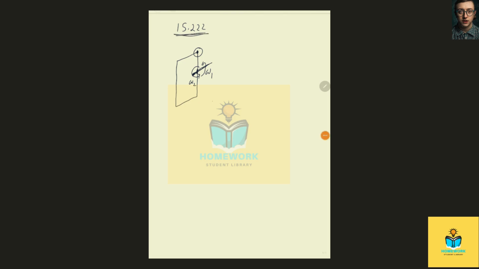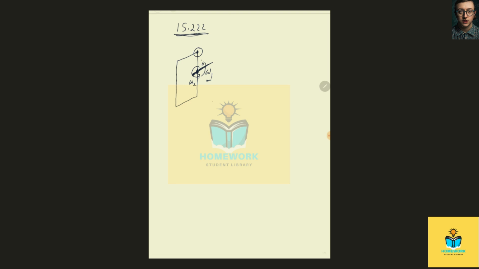Problem 15.222 of the book Kinematics of Rigid Bodies. We have a plate which is rotating in two ways. One of the frequencies is along this axis which is attached to the plate, and the other one is about this point over here.